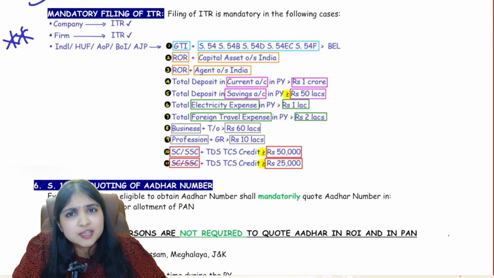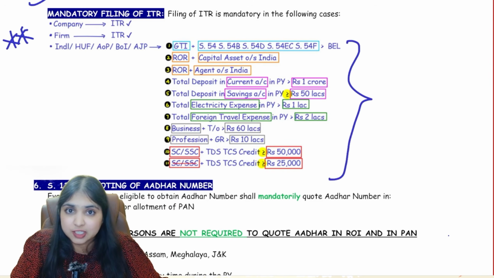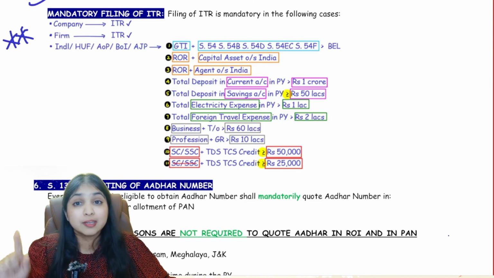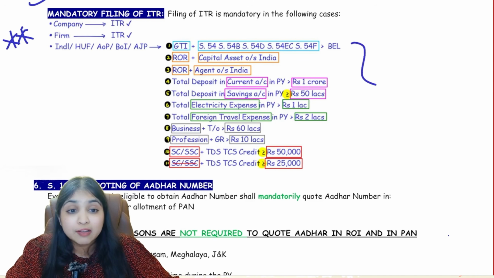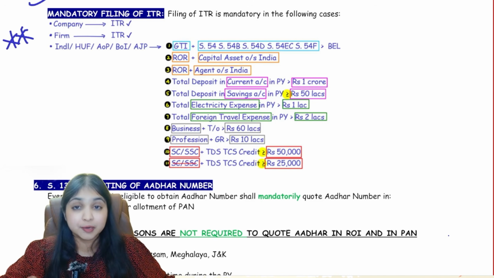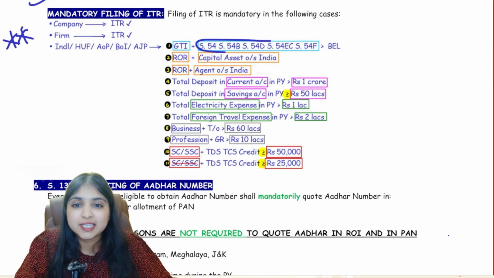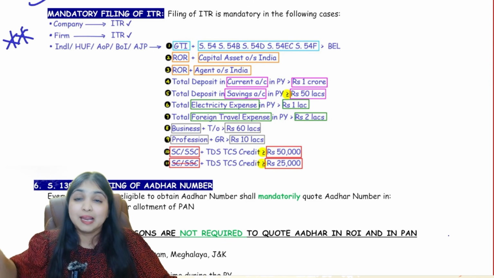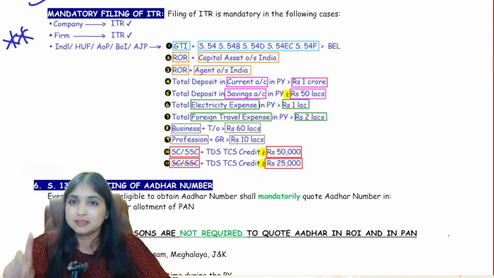Then for whom is there an option? Only individual, HUF, AOP, BOI, AJP. For these persons, only if they come under any of these 11 situations, only then they have to file ITR. Getting my point? Every company, mandatory, file ITR. Every firm, mandatory, file ITR. But individual, HUF, AOP, BOI, AJP, only if they come under these 11 situations, they have to file ITR. What are they? The first situation: I will look at your GTI, not total income, GTI. I will add back the 54 series exemptions in capital gains. So GTI plus 54 series exemption, I will see what number we get. If it is more than the basic exemption limit, that person has to file ITR.